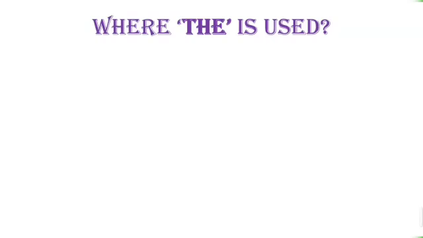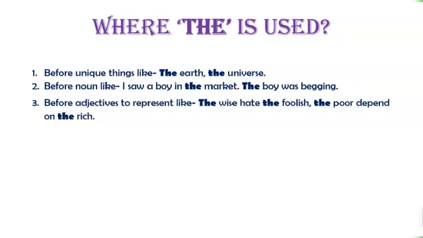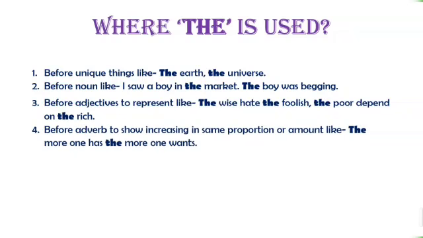Where the is used: before unique things, like the earth, the universe. Before a noun already mentioned, like I saw a boy in the market, the boy was begging. Before an adjective to represent a class, like the wise hate the foolish, the poor depend on the rich. Before an adverb to show increase in the same proportion or amount, like the more one has, the more one wants.